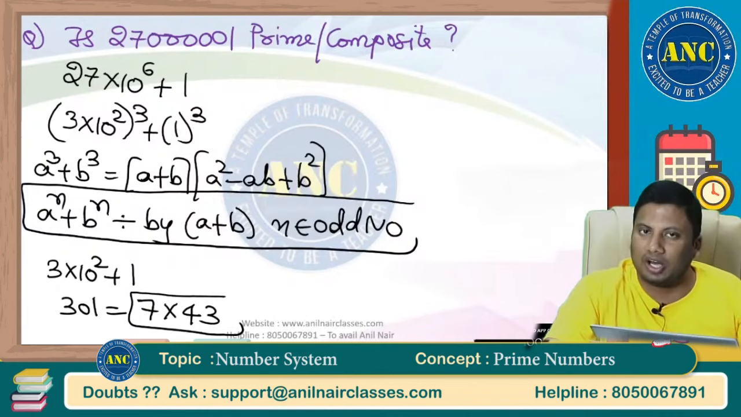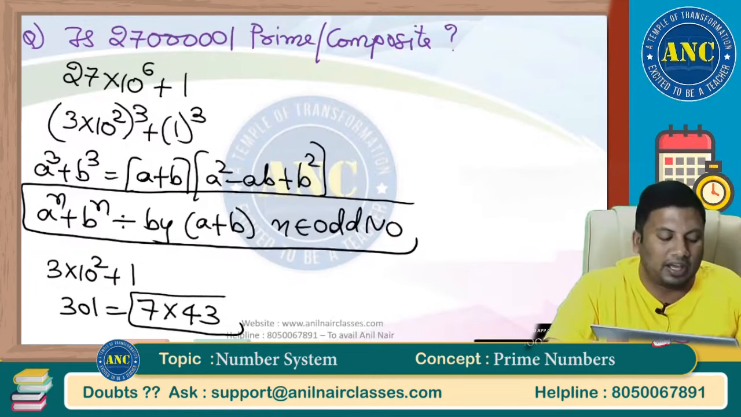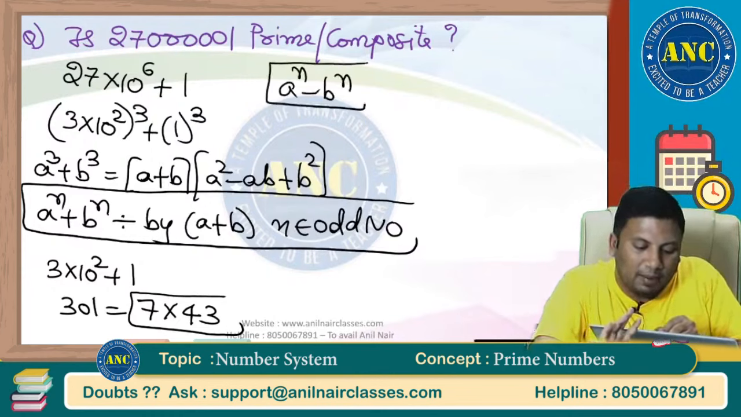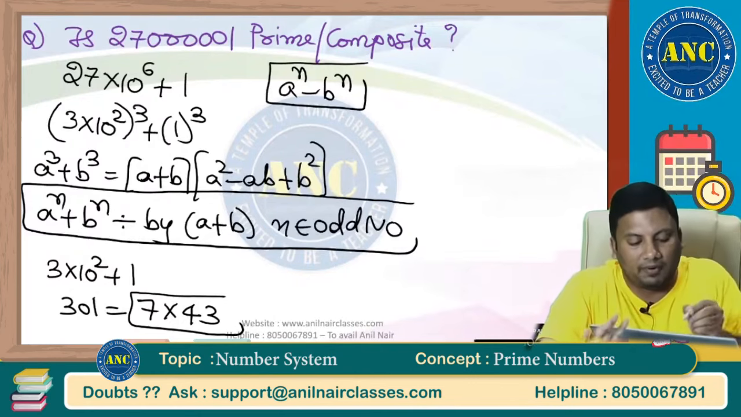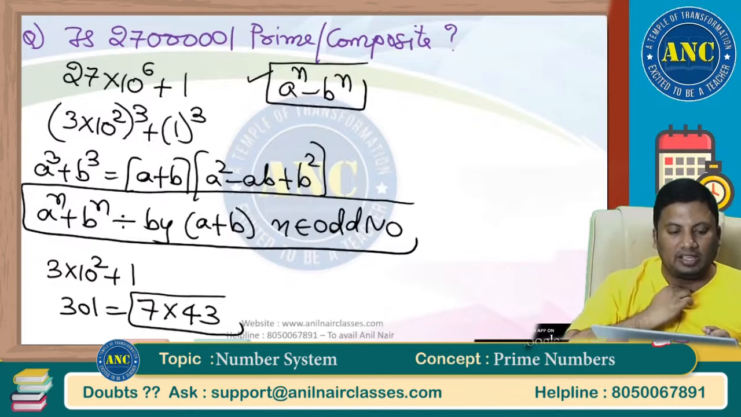CAT 2016, there is a question on prime numbers. 2017, there is a question on prime numbers. 2018, there is a question on prime numbers. 2019, application of that prime number concept is there. I hope the idea is clear. Problem number 3: how to write a number of the form a power n minus b power n. This is the basic variety.